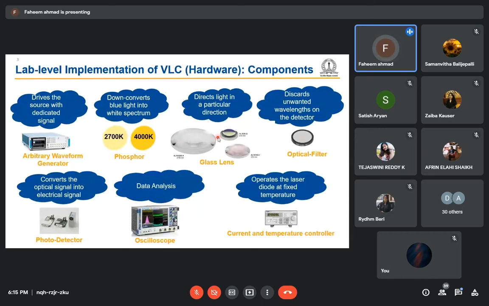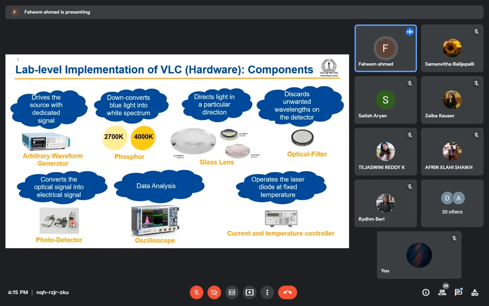And the other elements are the lenses and optical filters. Why do we need to use filters? We use them on the receiver side, because we are modulating the blue laser diode, right? After modulating, the information is in the blue light, and we are converting the blue light into white light. But in the white light, some part is also the blue component. So we need to reject all other frequency components except the blue one. So we need to use a blue filter. It will reject all other components and pass only the blue light to the detector.